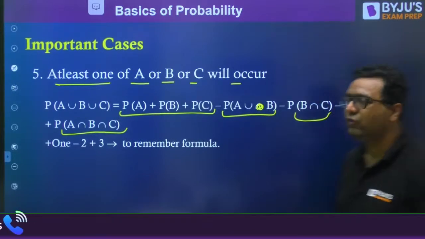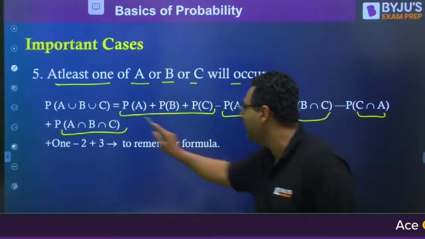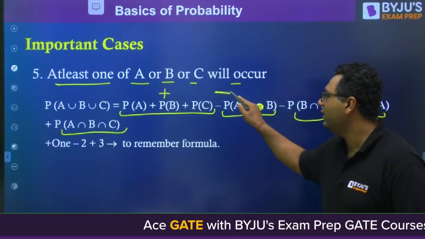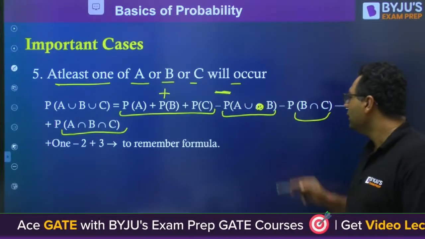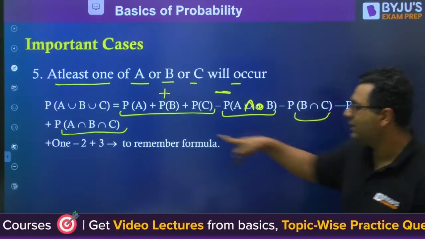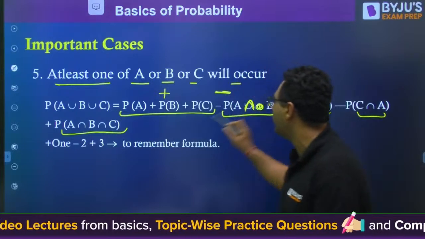So if you want to remember it, when you are writing individually, you will use the plus sign. Alternatively, you will go for minus when you are going for intersection of 2. And when you go for the intersection of all 3, you will once again go for the plus sign.